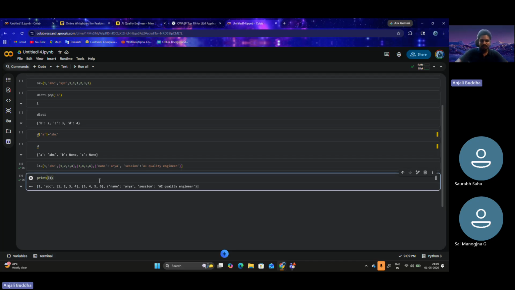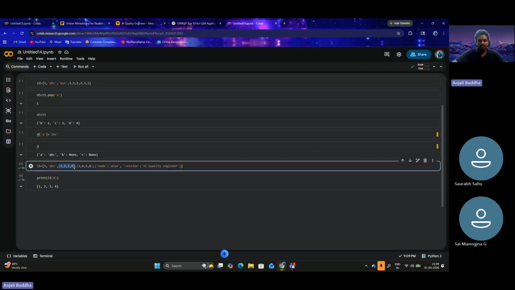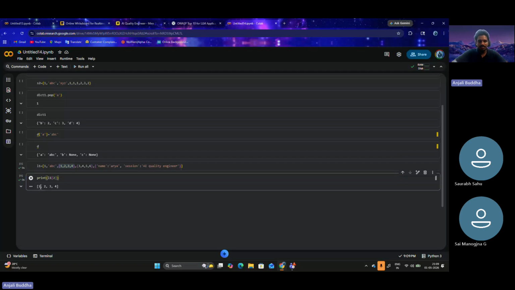So this is our list. L1 of 0 is the first element, which gives us 1. The second element is ABC. The third element is another list. What if I want the first element of this particular list?